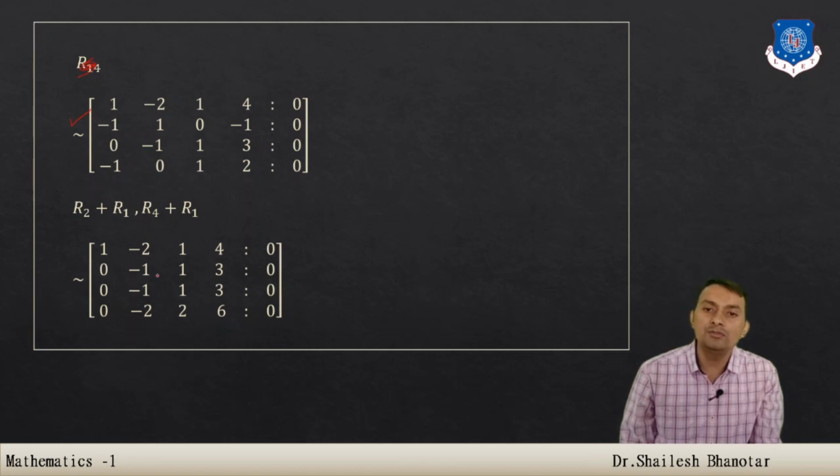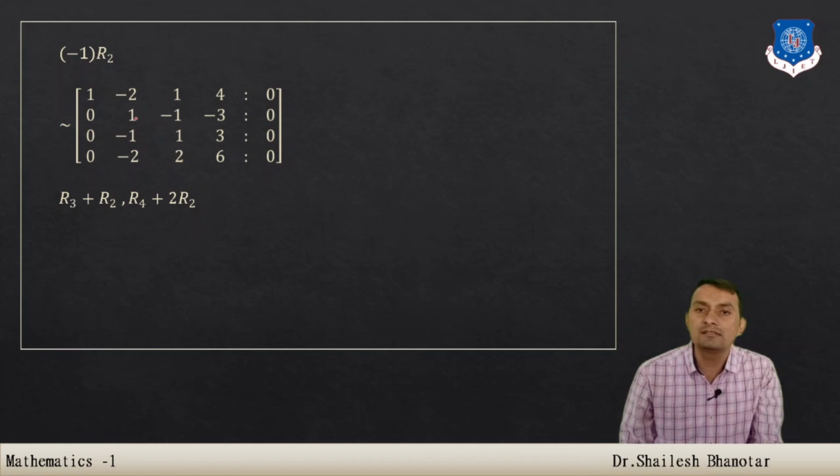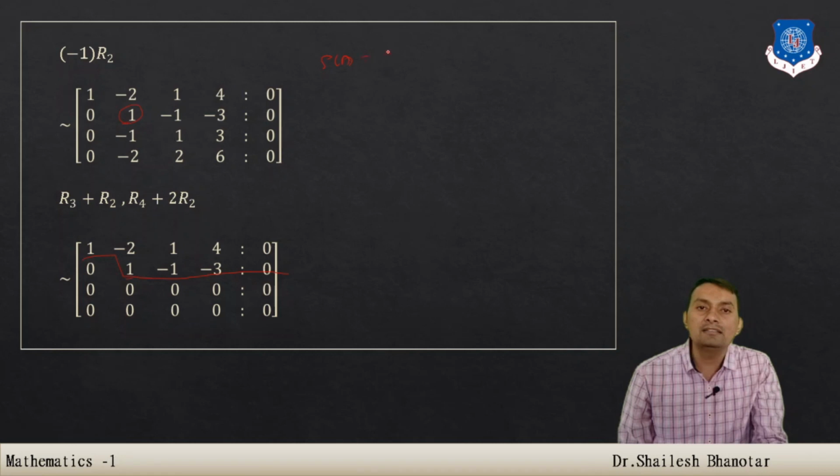And now you have to follow the same argument. Following the rules, in the second row we want a leading entry of 1, so I multiplied by minus 1, and below that we want 0, so I got 0. So first you can observe that this is the echelon form, and also the rank of the matrix is 2, and the rank of the augmented matrix is also 2, which is less than 4, the number of unknowns, and therefore the system has infinitely many solutions.